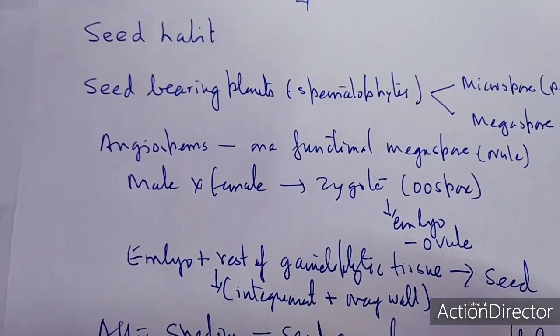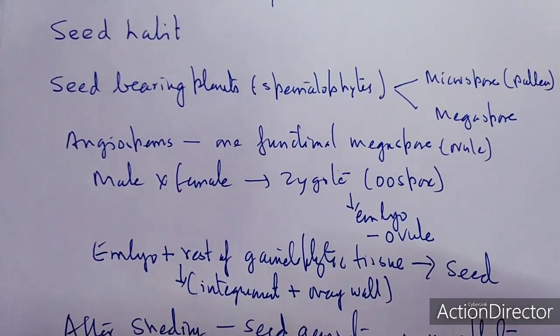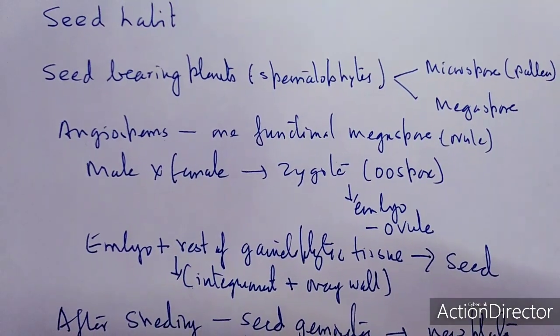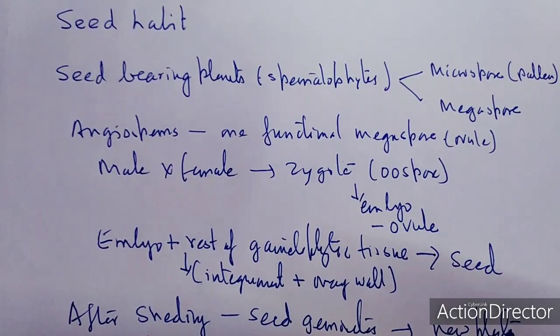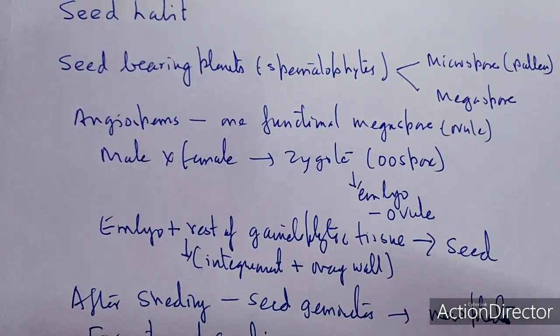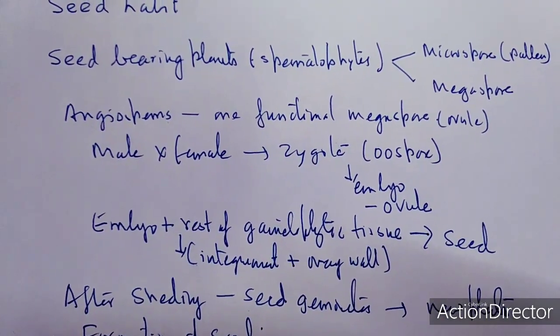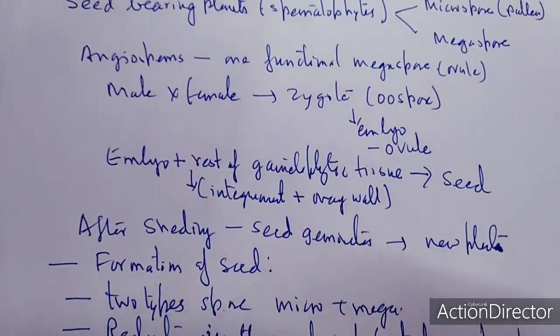So seed, as you know, and again I'm repeating the point, the seed bearing plants, which are known as the Spermatophyta, have microspores, which are known as pollen, as well as megaspores, and they are borne in the microsporangium as well as the megasporangium. In the angiosperm, only one functional megaspore is there, which is along with the ovule, and the male crosses with the female, ultimately forming the zygote and the oospore.